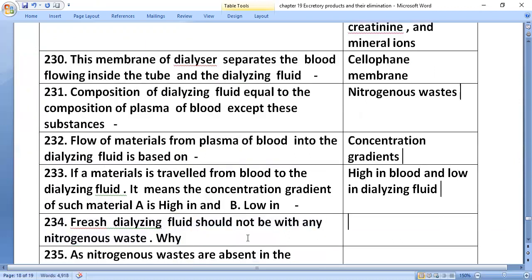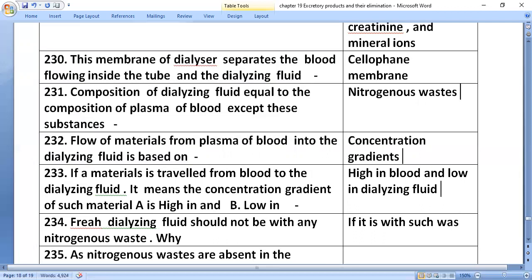Fresh dialyzing fluid should not contain any nitrogenous waste. Why? If it had such waste, it could not take it from the blood.